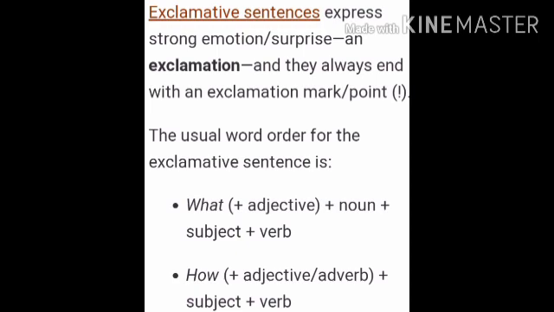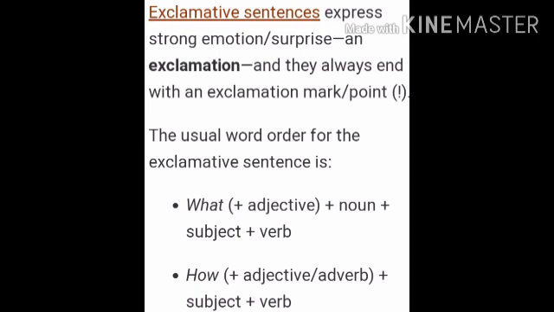Sometimes the adjective is also there, the noun is also there. So that time you will write what plus adjective plus noun plus subject plus verb. If it is there in a sentence, then it will be an exclamatory sentence. Or sometimes the adjective is not given, only the noun is given. So that time, if what plus noun plus subject and verb is there in a sentence, then it will be an exclamatory sentence. But at the end you have to put the exclamation mark.